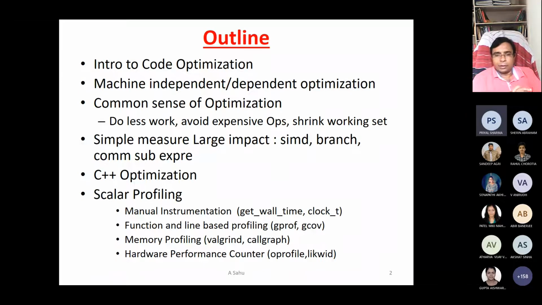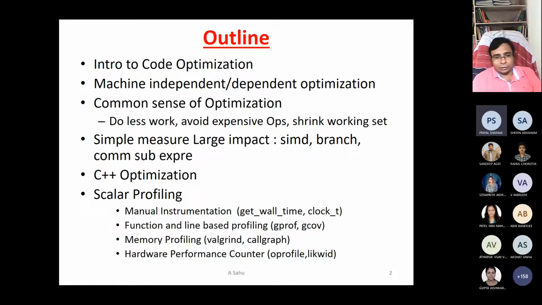Whenever you do simulations, you can vectorize the implementations. If there are a lot of array accesses, then we can vectorize. Then branch optimizations, common subexpression elimination, and there are also C++ specific optimizations.